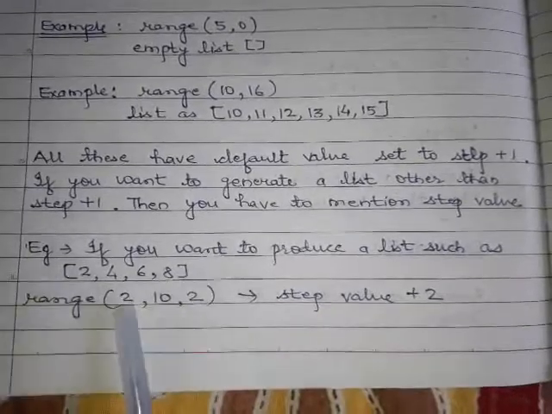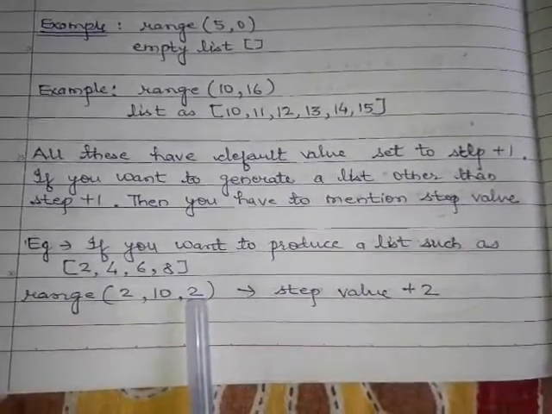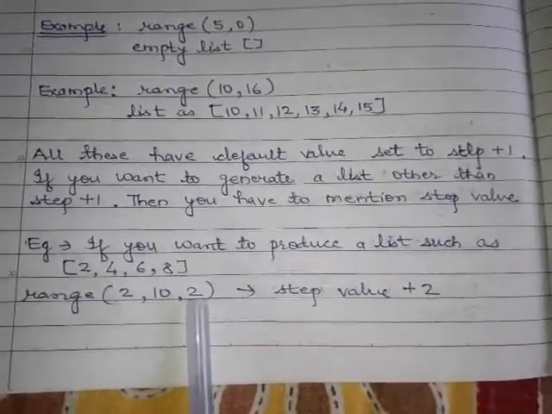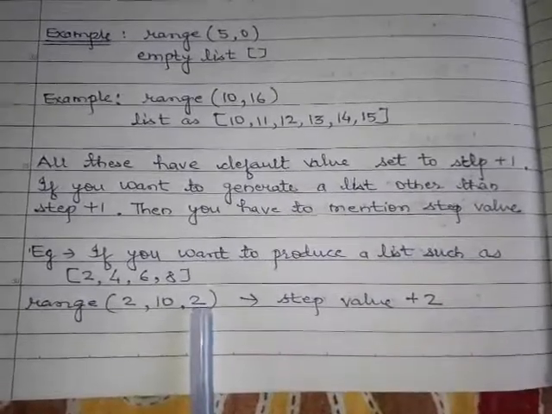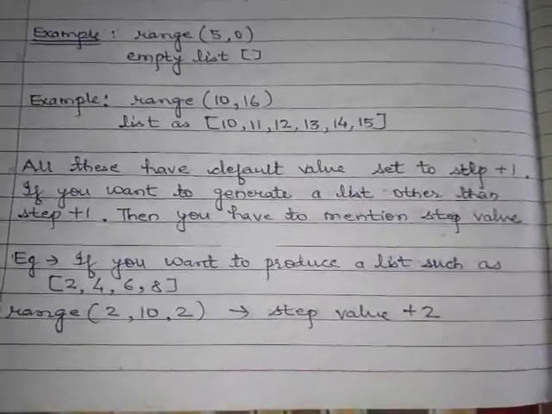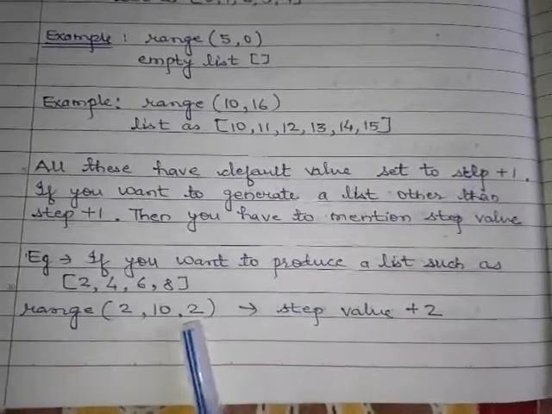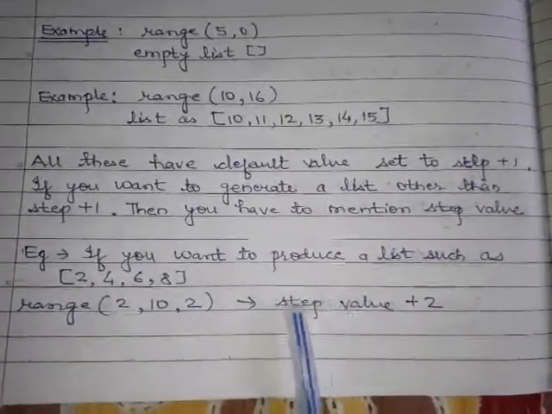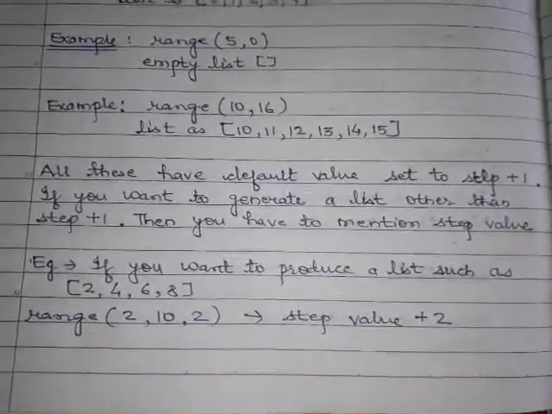Okay. So range equals 2 comma 10 and this last value is the step value, which is +2. Lower limit, upper limit and step value. So rather than 1, if you want another type of step, you have to mention the step value in our range function. Here the step value is +2. So this is the syntax of the range function.